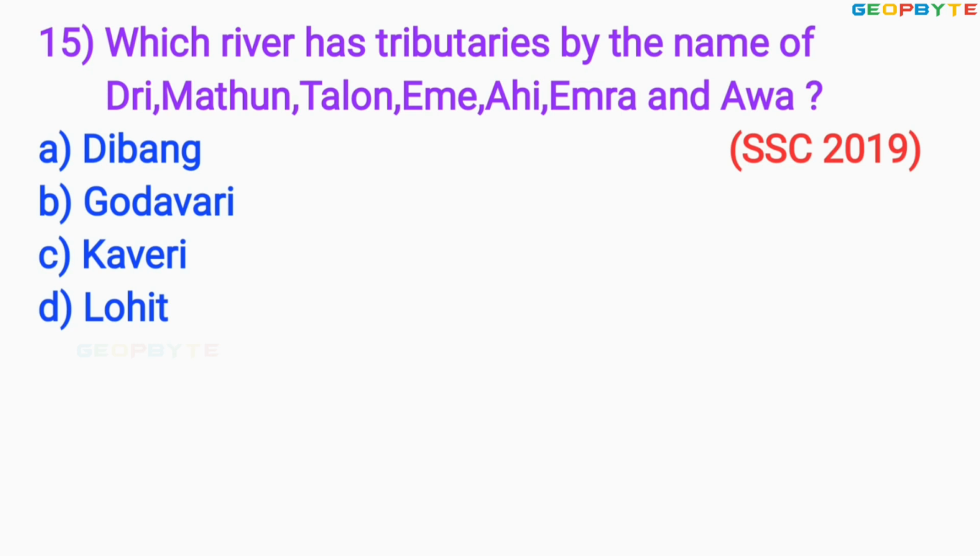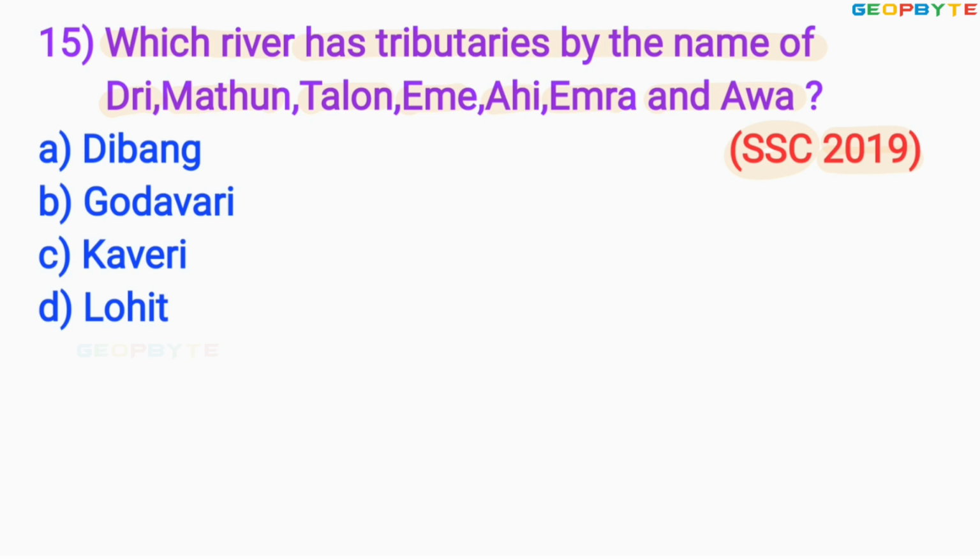Look at the last question asked for SSC exam in the year 2019, like this. Which river has tributaries by the name of Dree, Mathun, Telan, Eme, Ehi, Emra, and Ava?